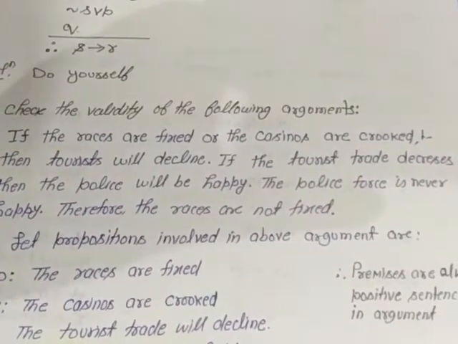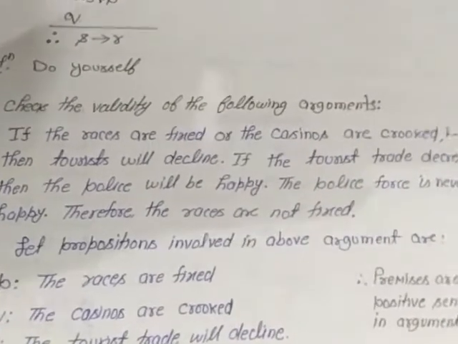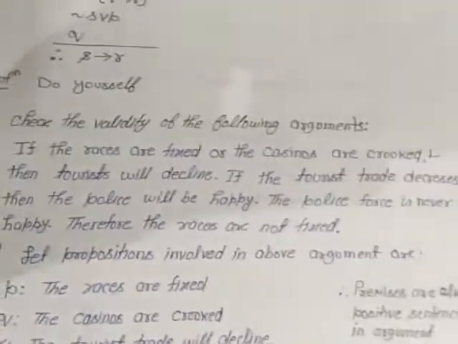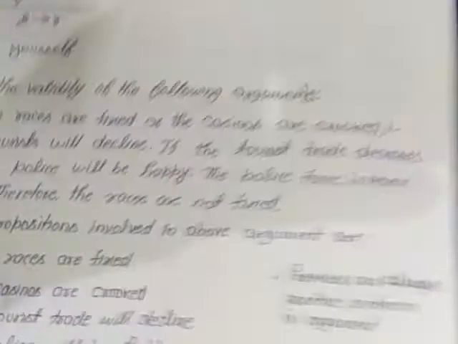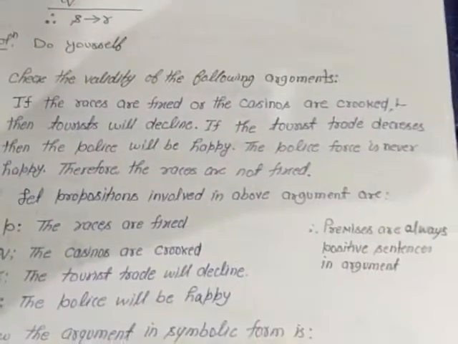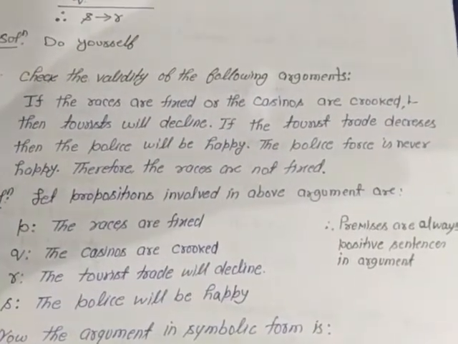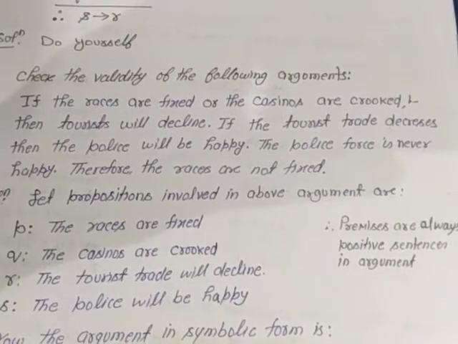This theoretical question is firstly converted to the symbolic form with the help of the propositions or premises. Then by the tabular method we will check the validity of the following given arguments.